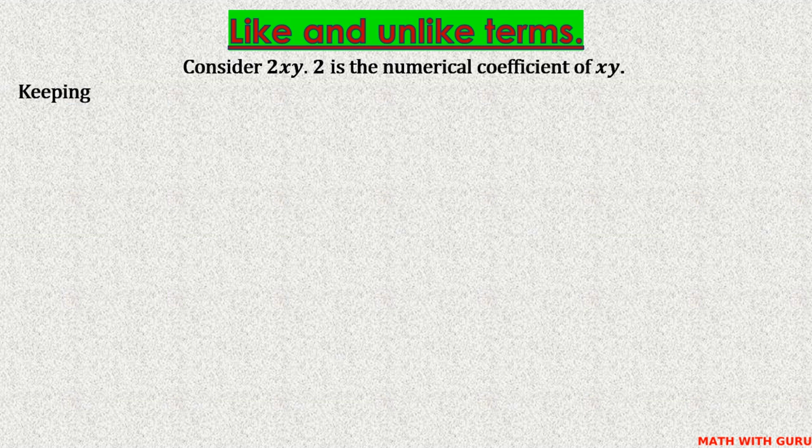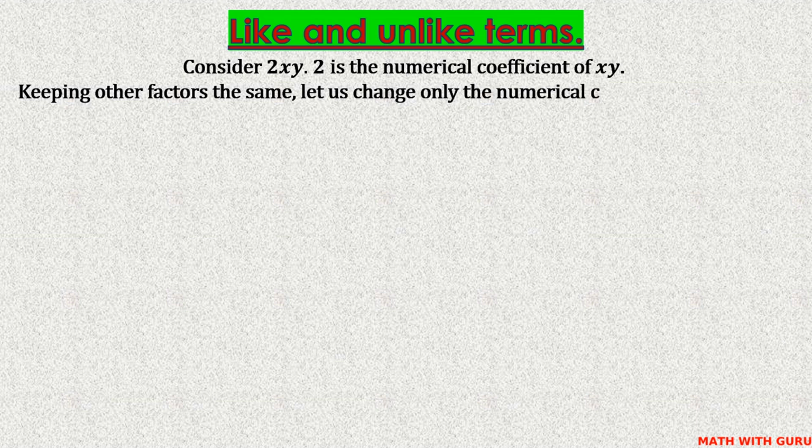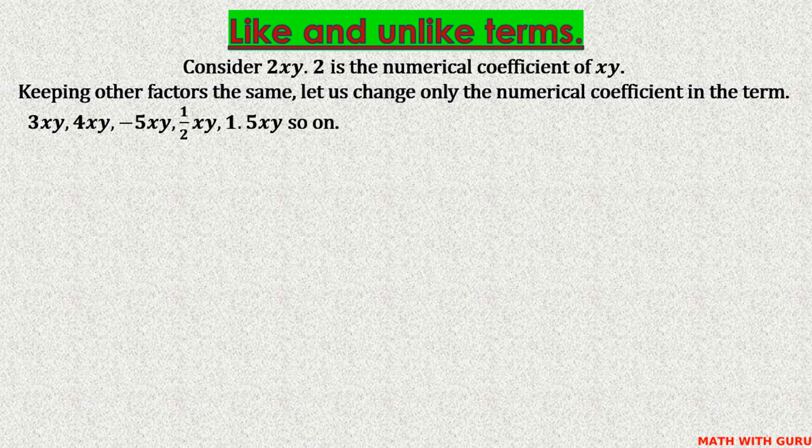Now we are going to learn another important concept, like and unlike terms. Consider 2xy. 2 is the numerical coefficient of xy. Keeping other factors the same, let us change only the numerical coefficient in this term. 3xy, 4xy, minus 5xy, 1 half xy, 1.5 xy, and so on.